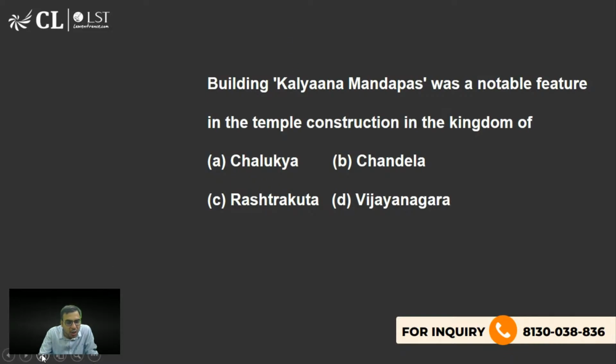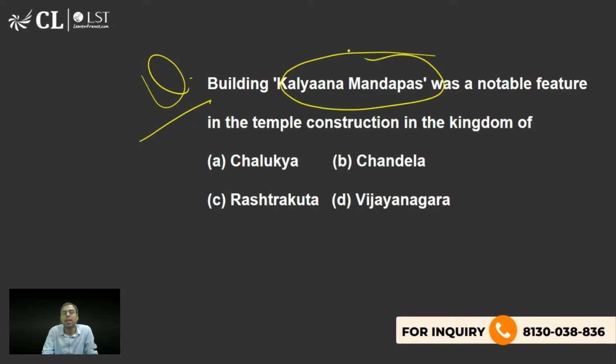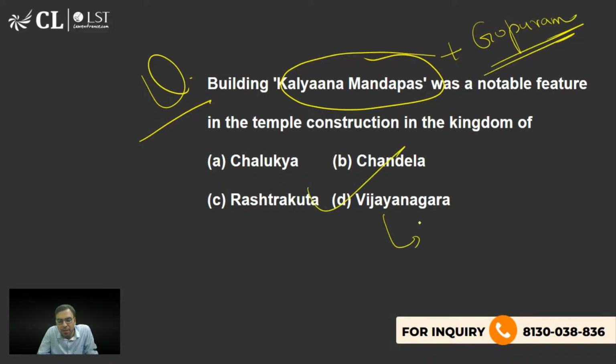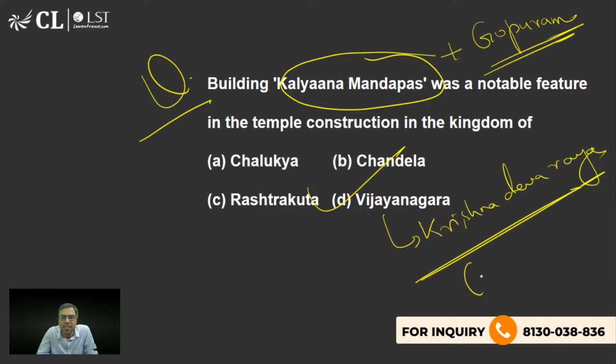The next question is: the concept of building Kalyan Mandap was a notable feature in temple construction in which empire? Kalyan Mandap and Gopuram also. I have given you a hint. The concept of Gopuram was also made popular during this time. Yes, Vijayanagara Empire के ज़माने में was a very famous ruler called Krishna Deva Raya. Very famous. ठीक है, the most powerful ruler of Vijayanagara Empire from 1509 to 1529.